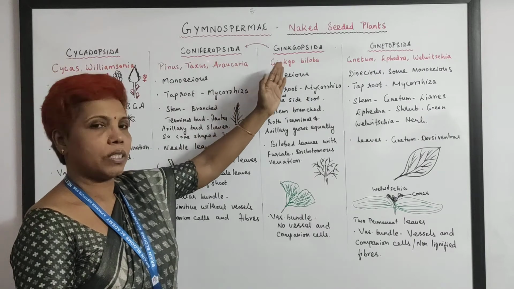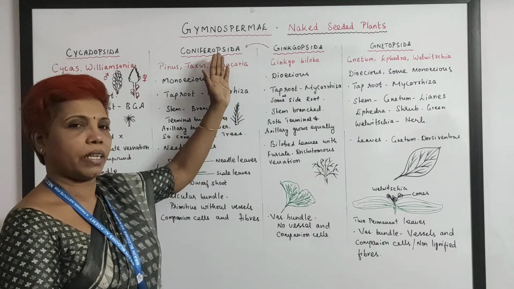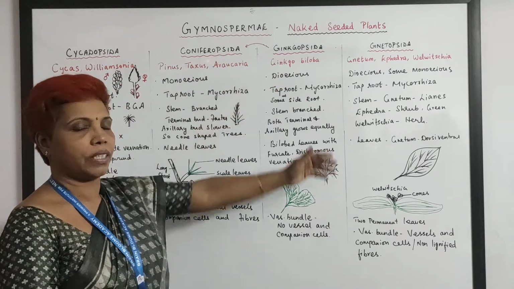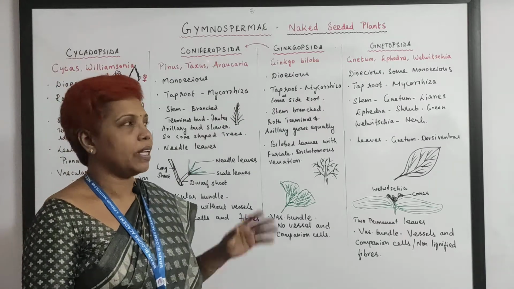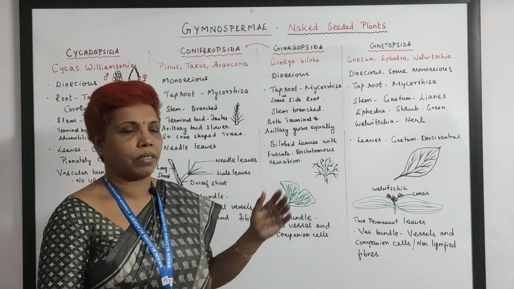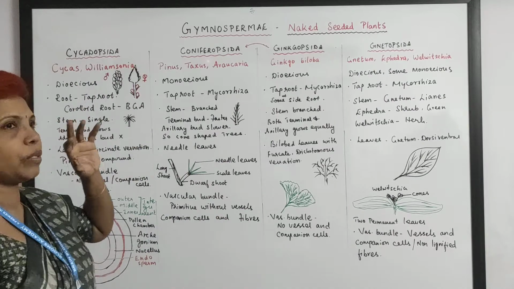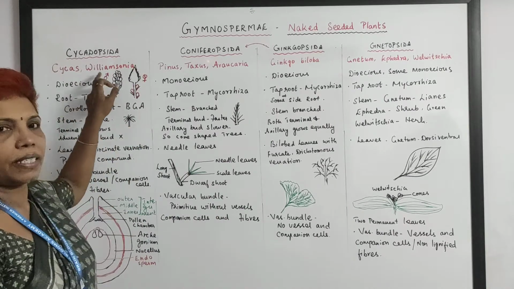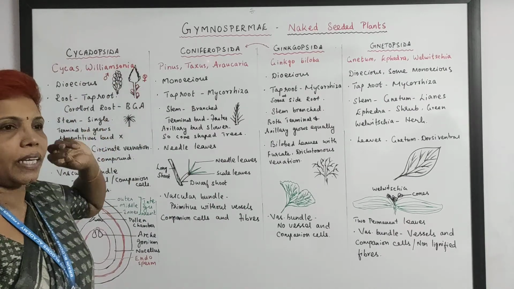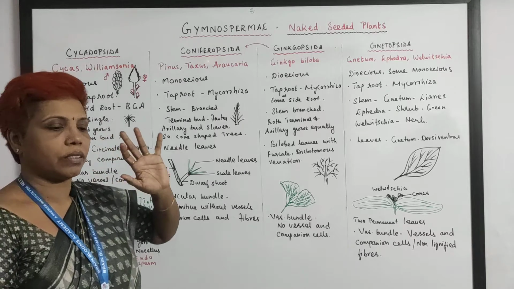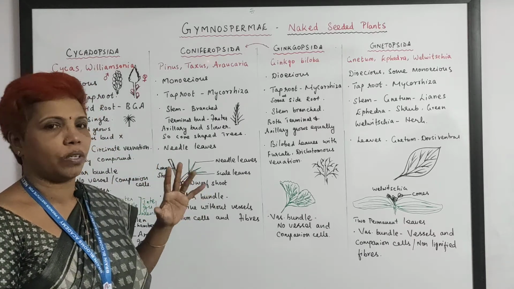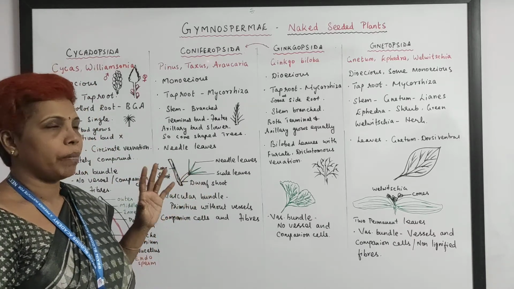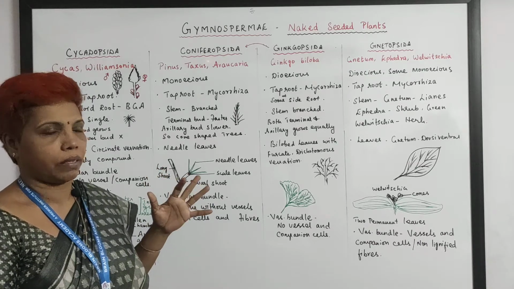Now in some books it is separate and somewhere it comes under this, but I made it 4 different classes and we'll see comparatively about everything. And when you talk about the plant here, Cycas and Williamsonia. Cycas is a living fossil because they grow very slowly, but it is a very beautiful ornamental plant.